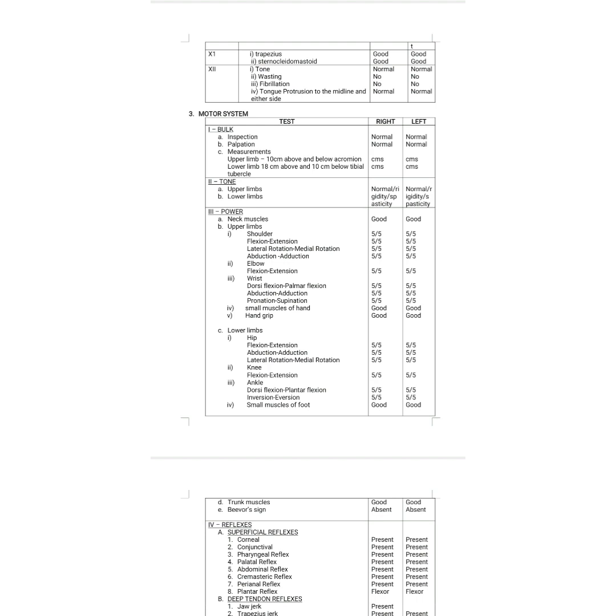In the upper limbs, you have to check for the shoulder flexion, shoulder extension, lateral rotation, and the medial rotation. You have to check for the abduction, adduction. So with the resistance, you have to check for the power. So you need to know the power grading.